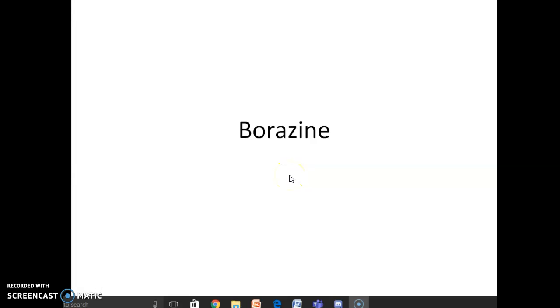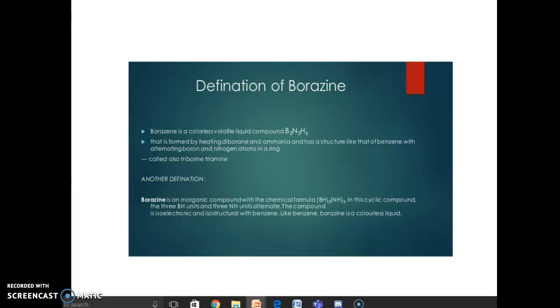Dear students, let us start now the next important compound of boron, which is called borazine. Borazine is a colorless volatile liquid compound having molecular formula B3N3H6, which is formed by heating of diborane and ammonia, and its structure looks like that of benzene with alternating boron and nitrogen atoms in a ring. So, it is also called triborine triamine.